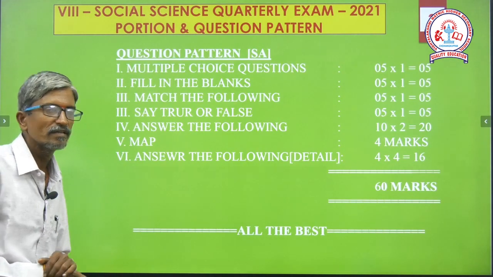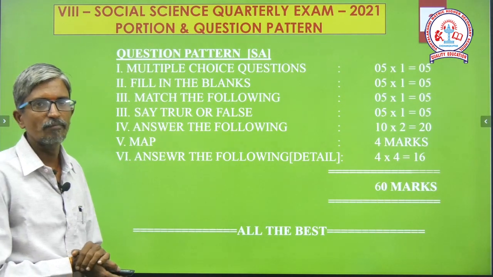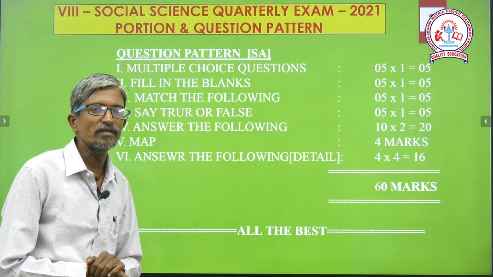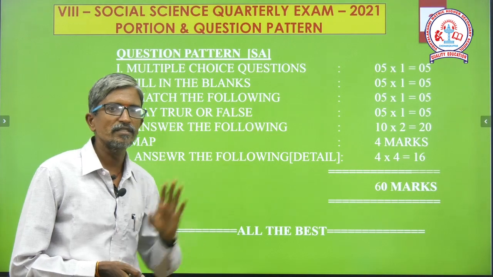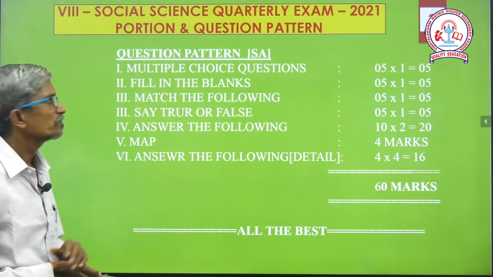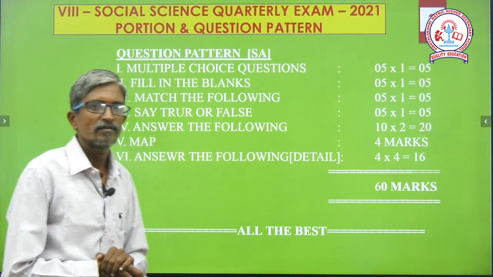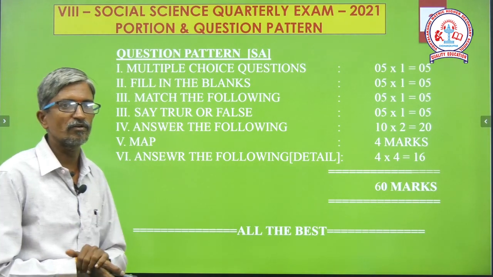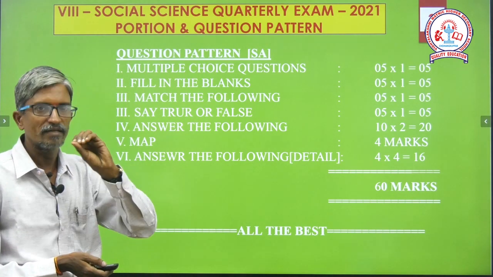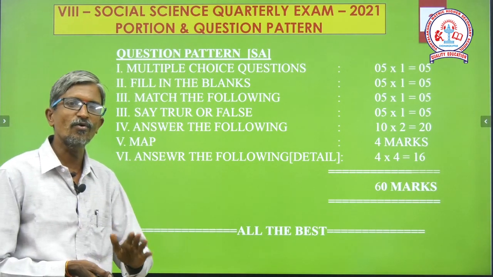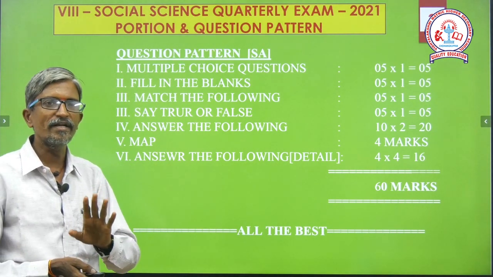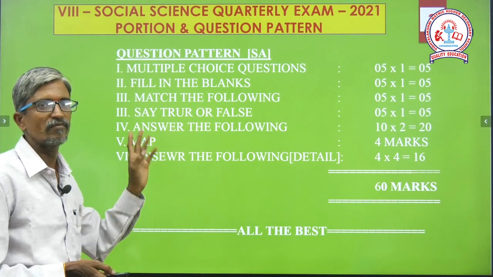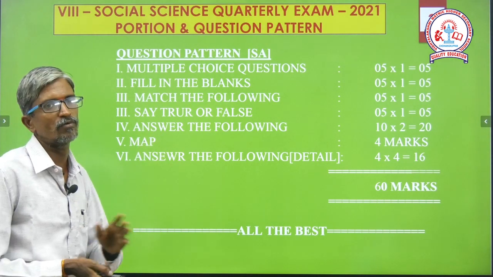And slide number 3, question pattern. From the essay part, there are 6 important Romans we are going to write. Roman number 1, as usual, multiple choice questions, MCQ, totally 5 marks. We have 5 questions that will be asked from all the 9 chapters, so we have to go through all the 9 chapters. The same style we are going to follow in the consecutive Romans also.